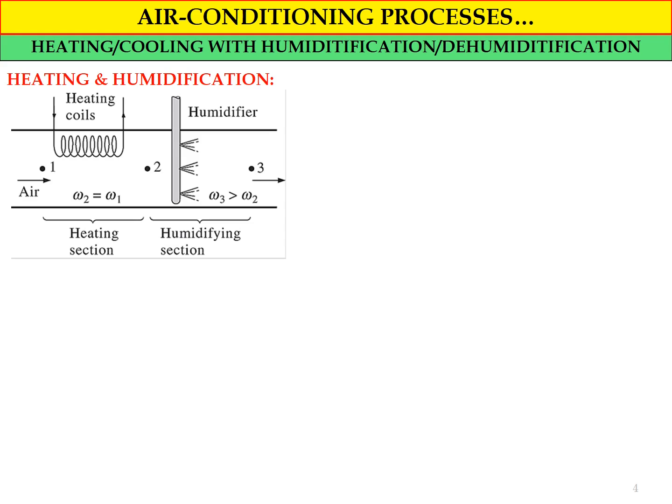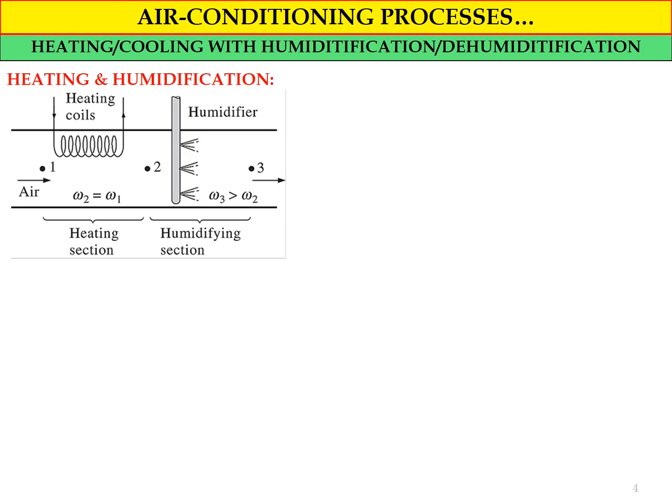In this schematic diagram we have three states involved. State number 1 is the inlet of the heating section. State number 2 is the outlet of the heating section, also equal to the inlet of the humidifying section. And the last one, state number 3, is the outlet of the humidifying section. So the air will enter at state number 1 and go until state number 3.